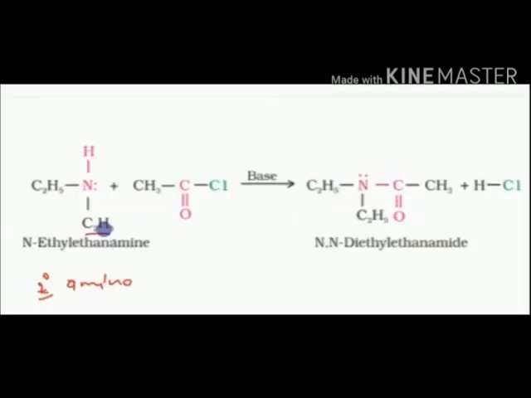Then the N-ethyl ethane amine, the secondary amine obtained in the previous slide, reacts with another acetyl group. You can see one hydrogen is still left. This hydrogen is eliminated, and diethyl ethane amide is formed, and HCl is eliminated. You can see the RCO group with CH3 gets attached to it, alkyl and acetyl groups attaching, forming the ethane amide group. It is an amide group which is forming. This reaction occurs in the presence of a base.